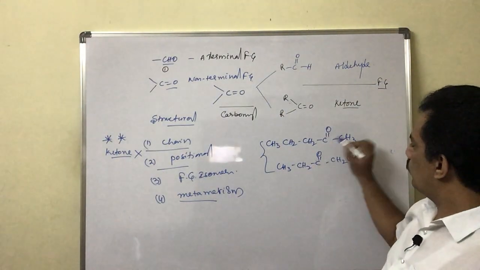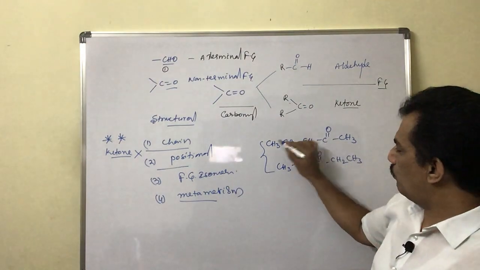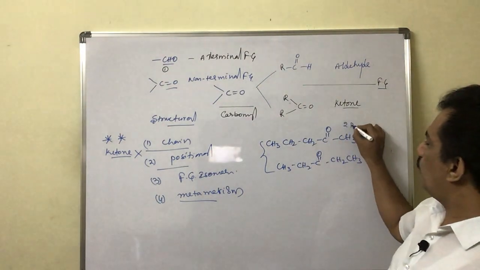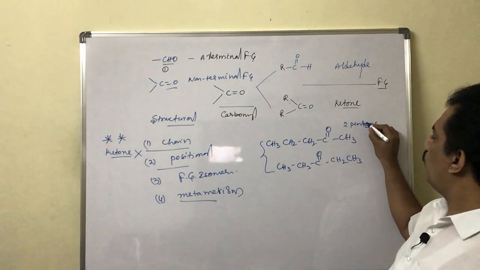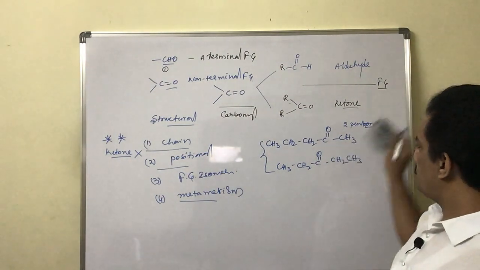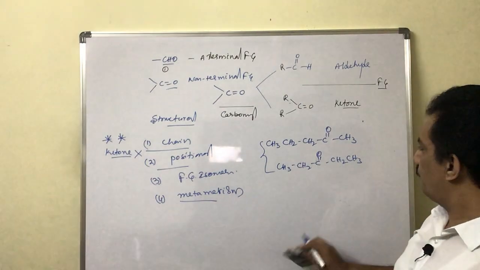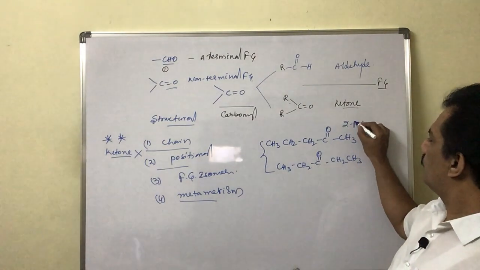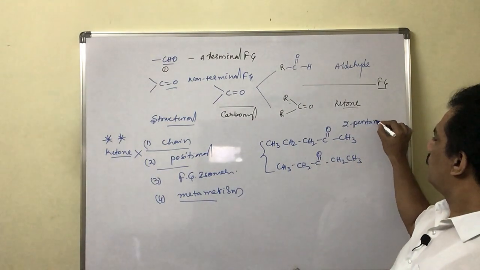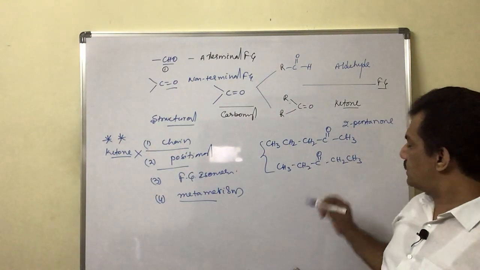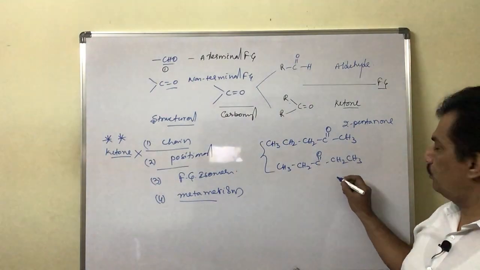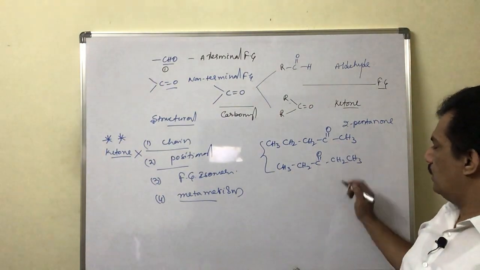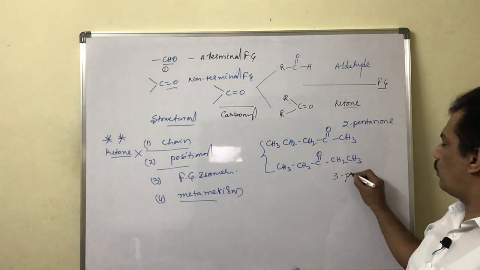Because 1, 2, 3, 4, 5, as per our naming, the IUPAC name is 2-pentanone. And in this case again 1, 2, 3, 4, 5, but the keto group is present at the 3rd carbon and hence it is 3-pentanone.